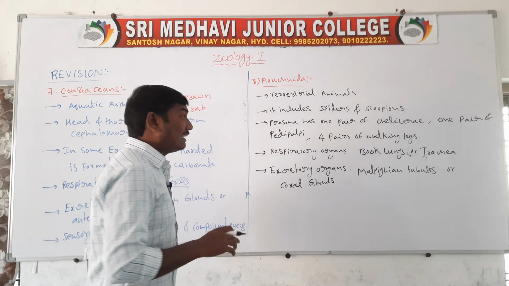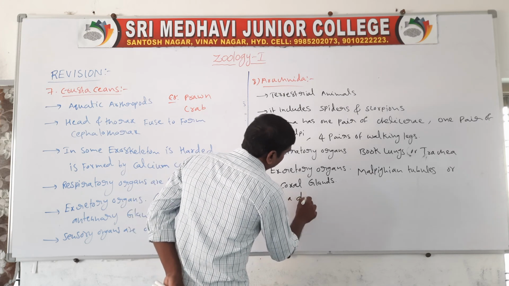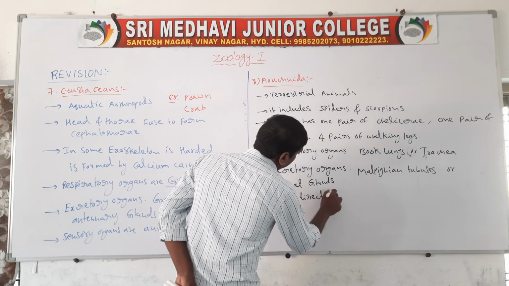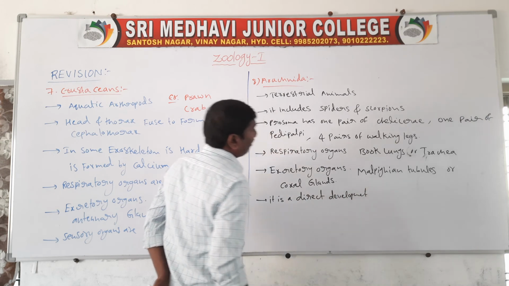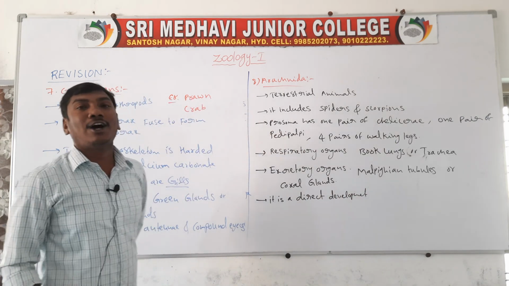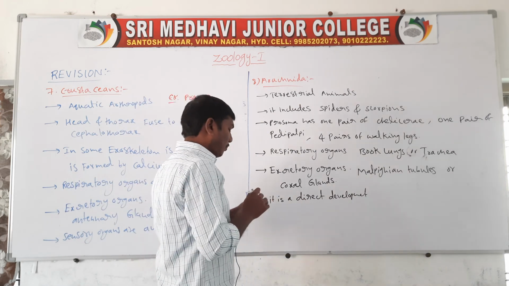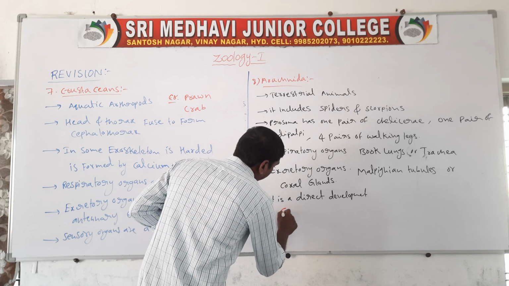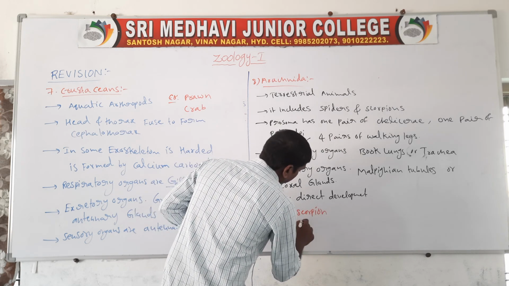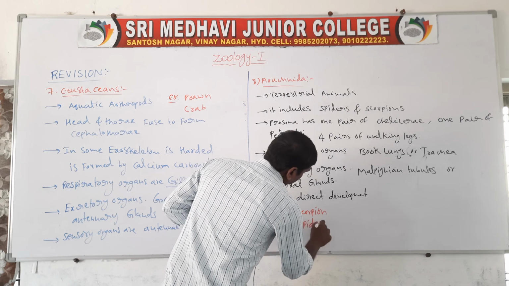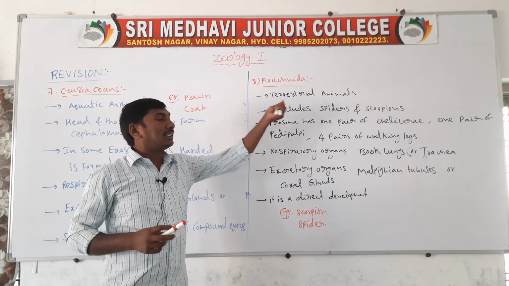Next one, it is a direct development. Example, scorpion and spider. So these are the general characters of arachnida.